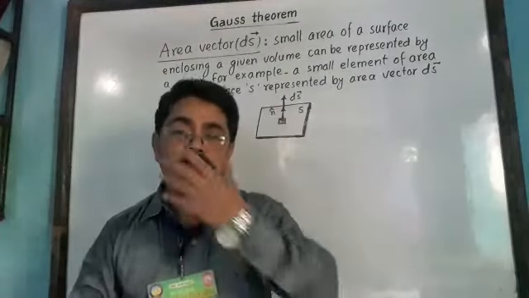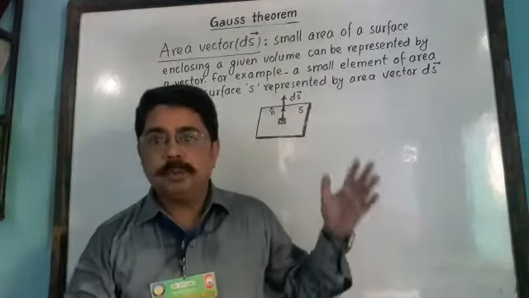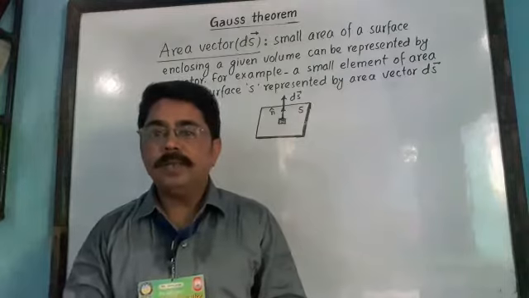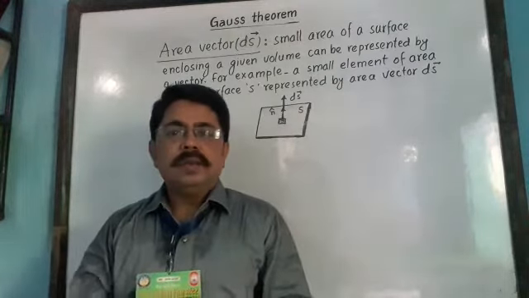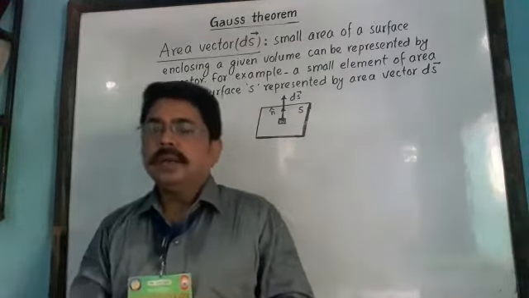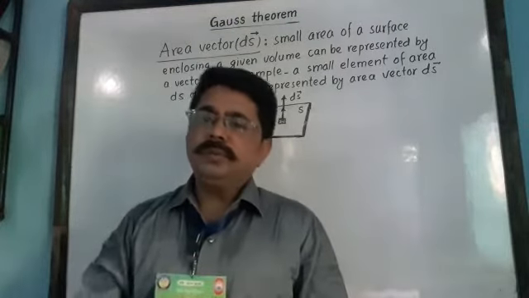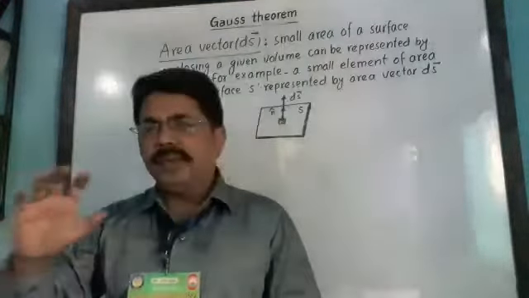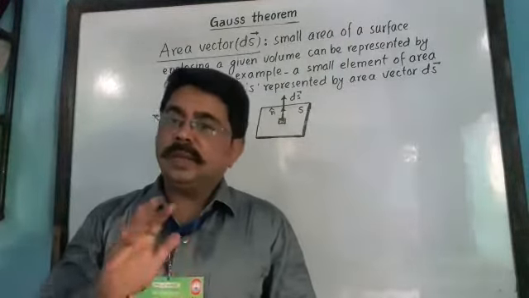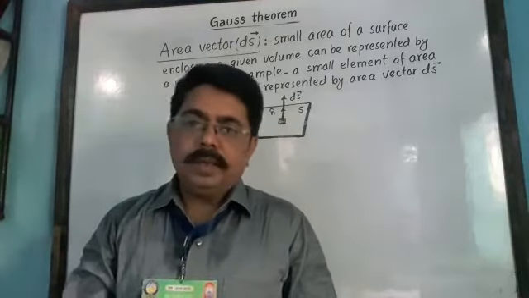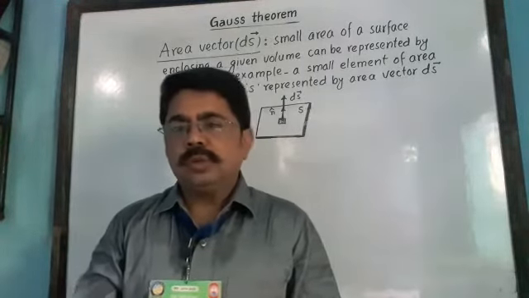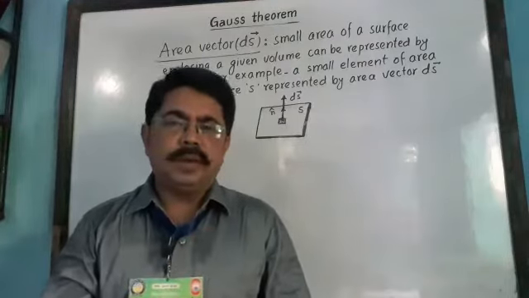So students, now come to the next topic, area element. What is area element? Before coming to area element, from the junior sections, from the very beginning, we have been studying that area is a scalar quantity. ठीक है, एरिया का मैग्नीट्यूड होता है बट डायरेक्शन नहीं होता, it is a scalar quantity.